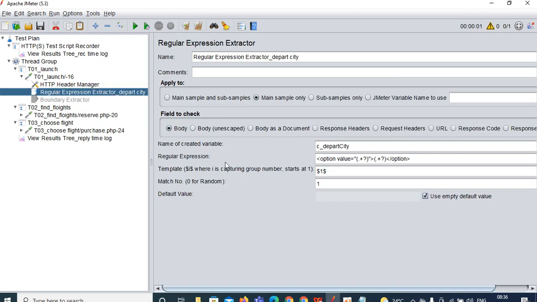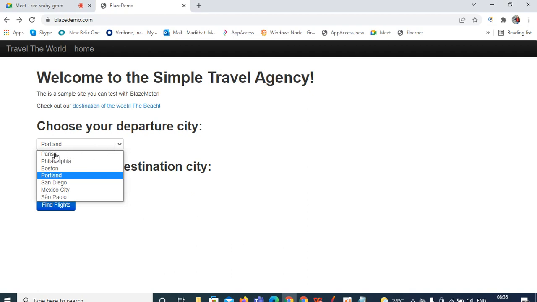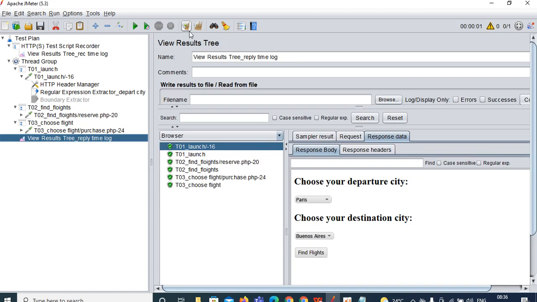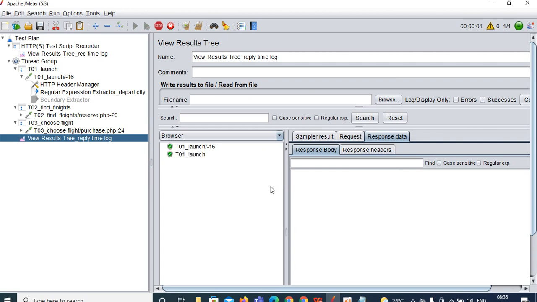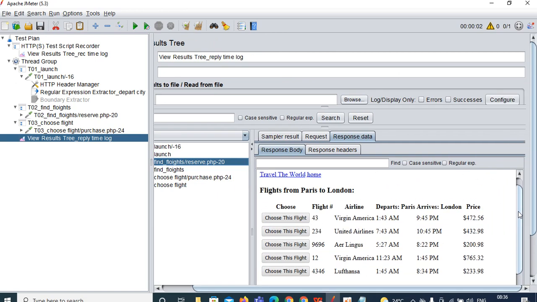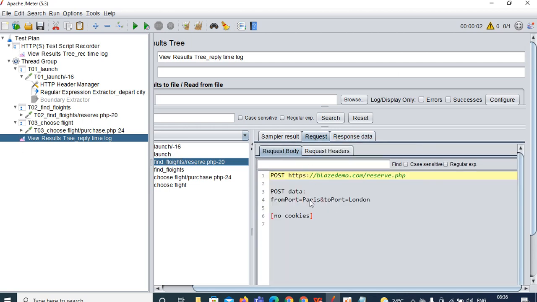Yes, sir, you are capturing the departure city using the regular expression extractor and you have given the match number as 1. Therefore every time the first value will be passed over here. What is the first value here? Paris. Every time Paris will be selected. I will show you. Clear the data and run your test. Click on the second request and see. What you have given is Paris. Go to the request and see, Paris, right?